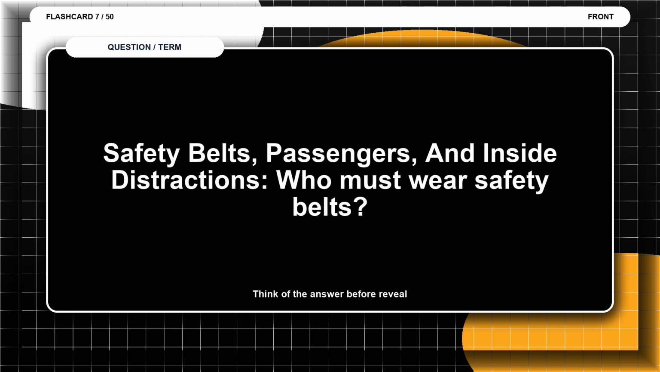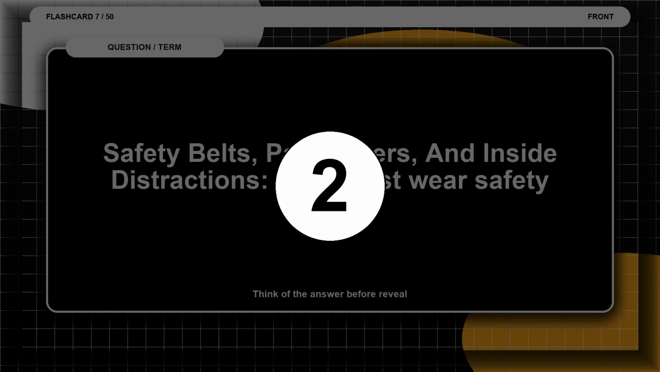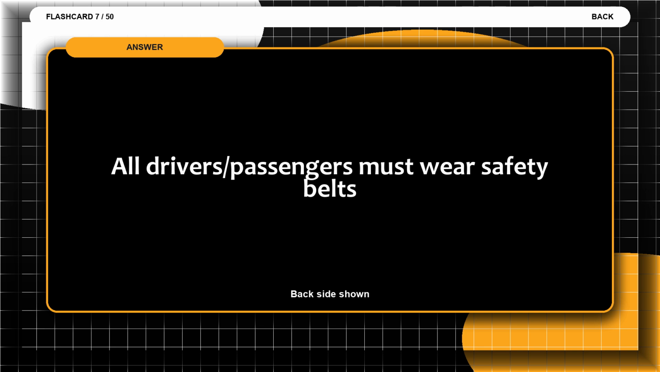Flashcard 7. Safety belts, passengers, and inside distractions. Who must wear safety belts? Think of the answer before the reveal. The answer is all drivers and passengers must wear safety belts.